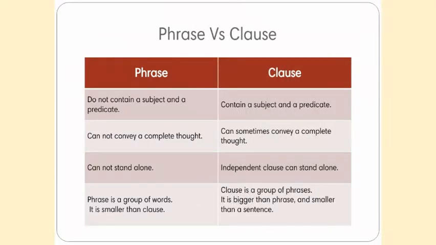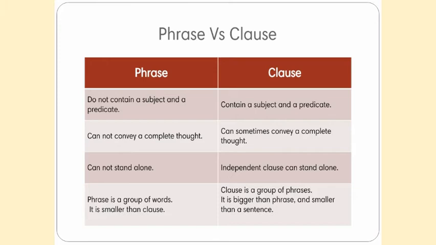Well, to help you understand more about the differences between phrase and clause, please look at this table. Phrase versus clause. The first difference is that a phrase does not contain a subject and a predicate, but a clause contains a subject and a predicate.